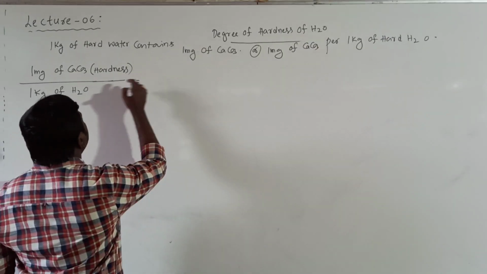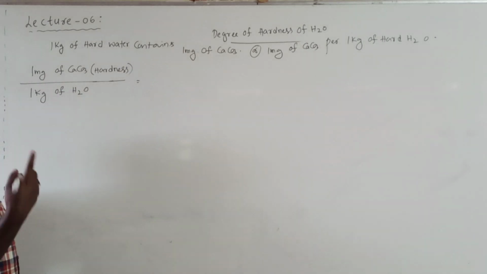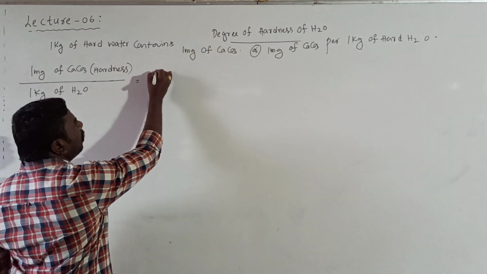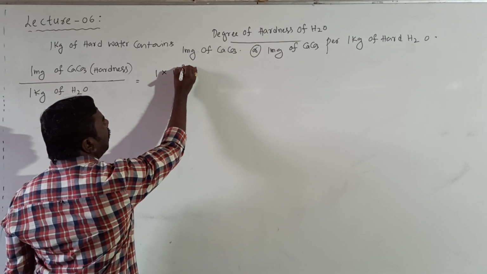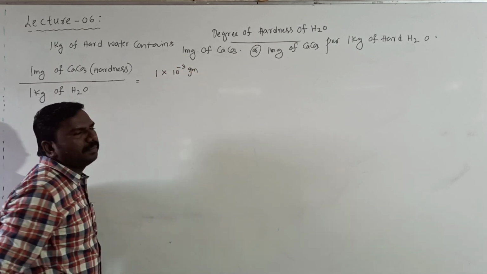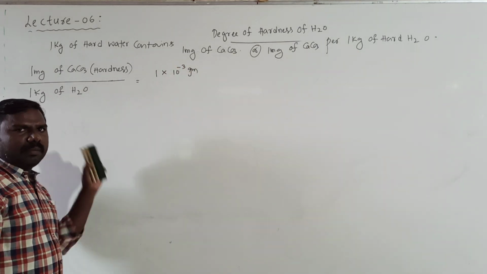We need to catch that point. CaCO3 is nothing but hardness. 1 milligram. Milligrams can be converted into grams. 1 milligram equal to 10 to the power of minus 3 grams. Clear?